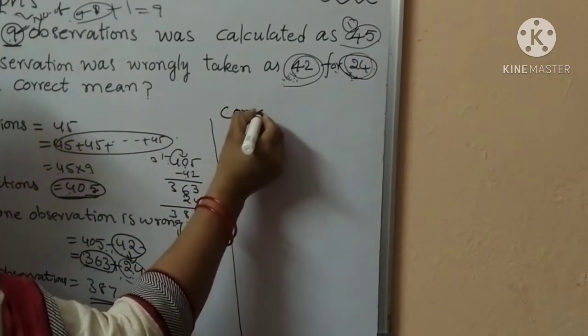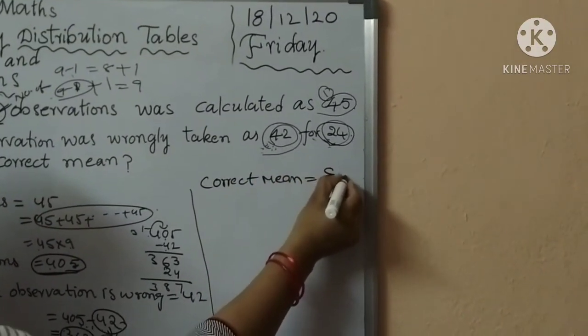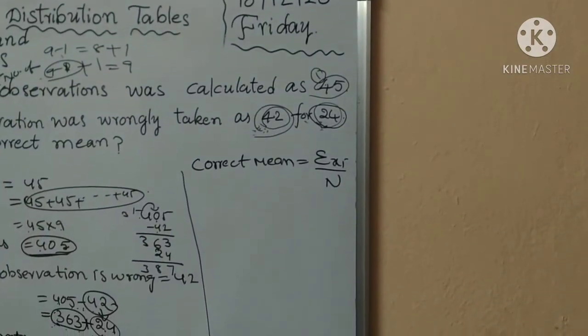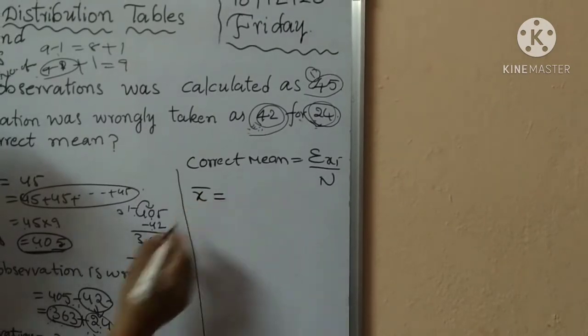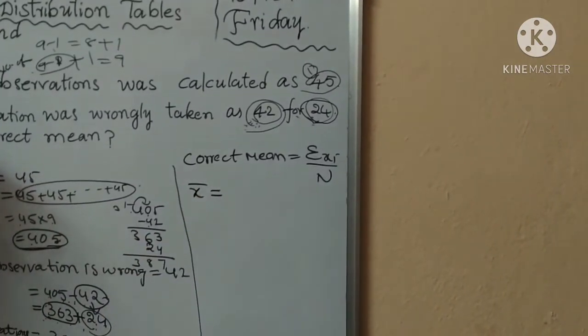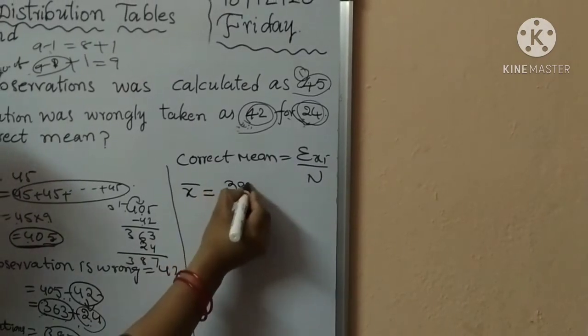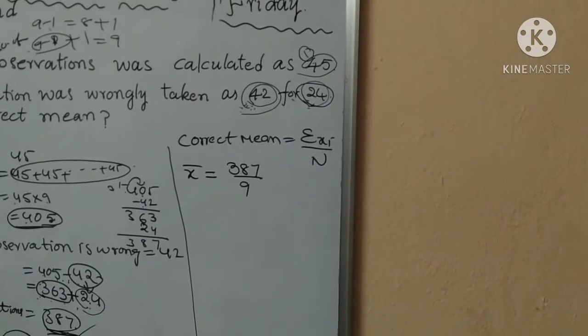Therefore correct mean equals sigma xi by n. What is sigma xi? Sum of all observations. So here x bar equals sigma xi, sum of all observations, 387, by number of observations, which is 9.